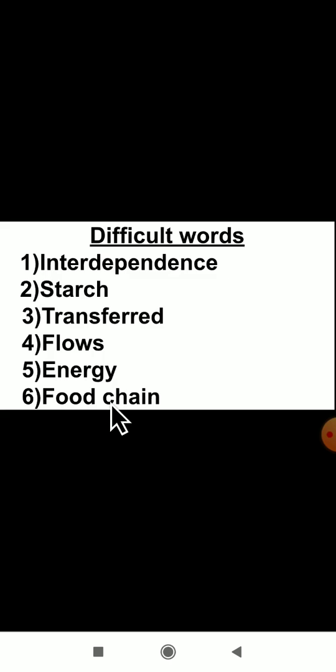Now it's time for the homework. Here are some difficult words I have given for you. You have to write these difficult words 5 times in your rough book. The first word is interdependence. Next word is starch. Next is transferred. Next is flows.